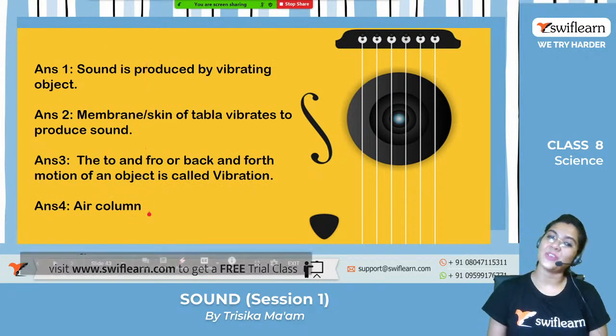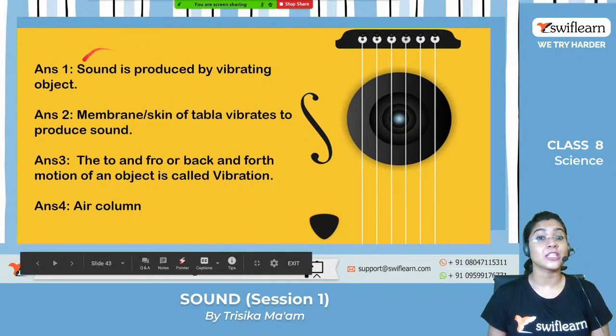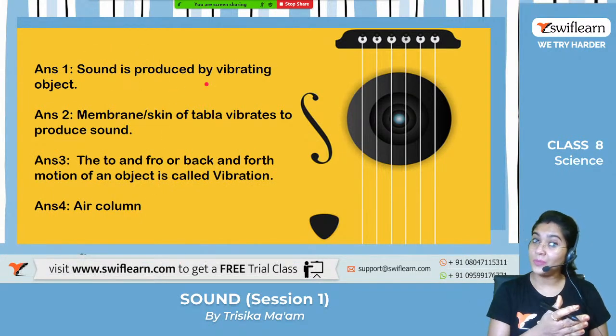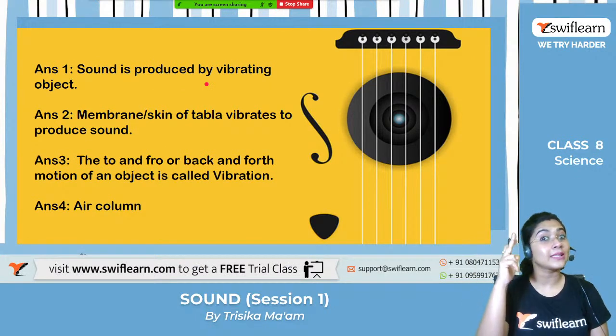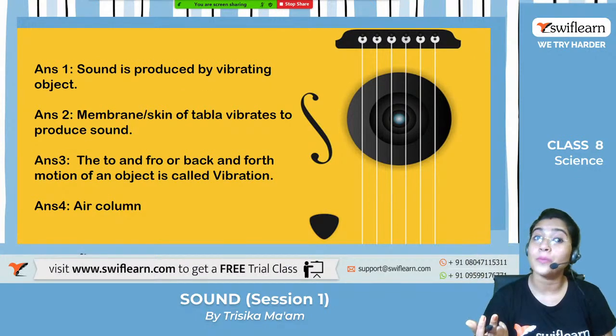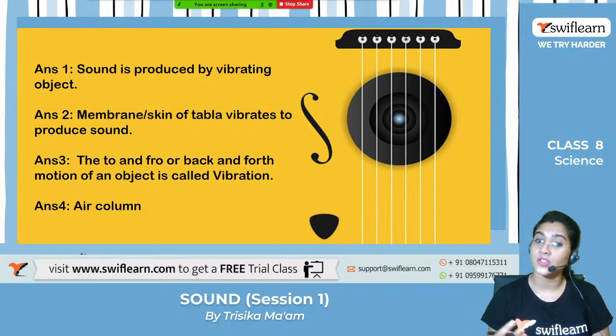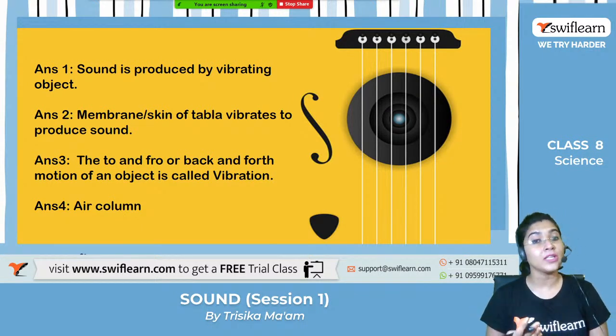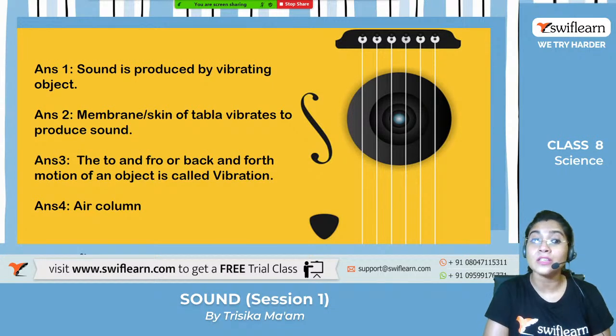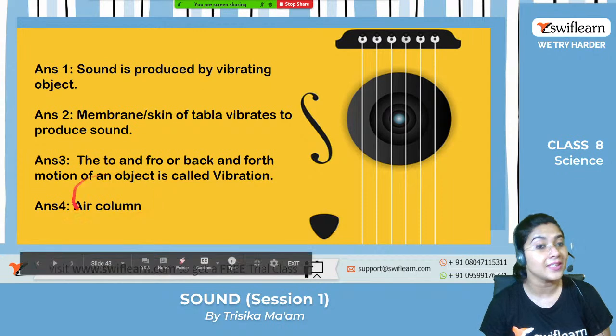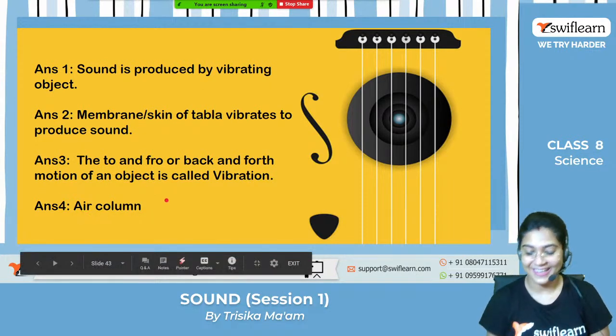So these are your answers, right? The sound is produced by the vibrating of the object. Second, we saw the tabla picture, so the vibration of the membrane helps to produce the sound there. Thirdly, we defined vibration. The to and fro movement of the object is called vibration. And fourthly, we have seen the picture of the flute, right? So which part is the vibrating part? The air column, right? Exactly.